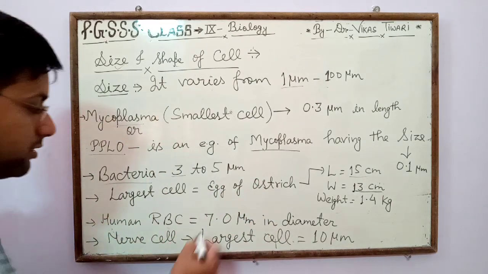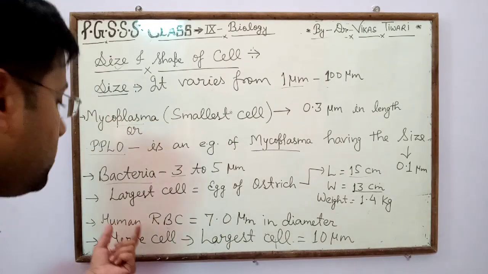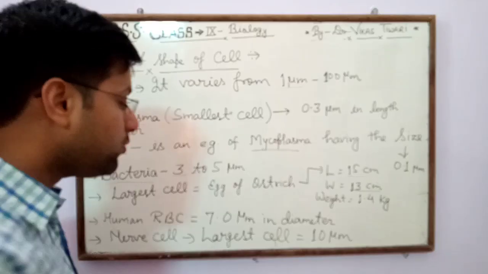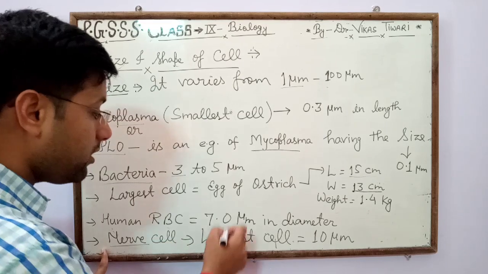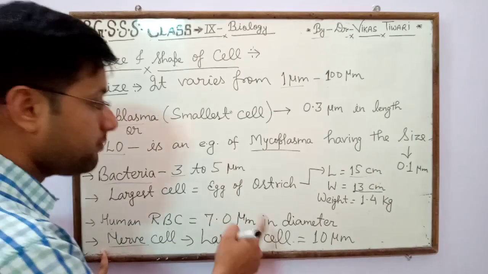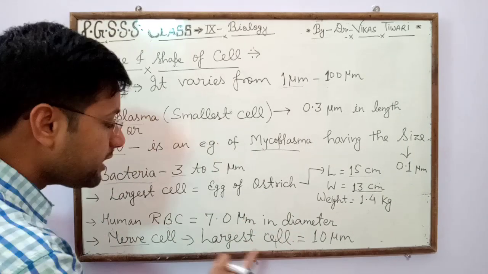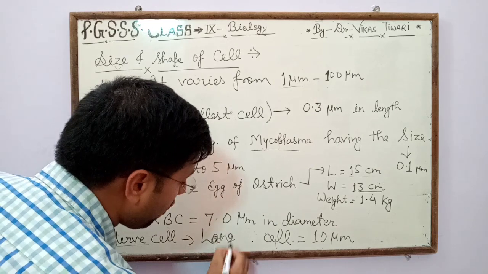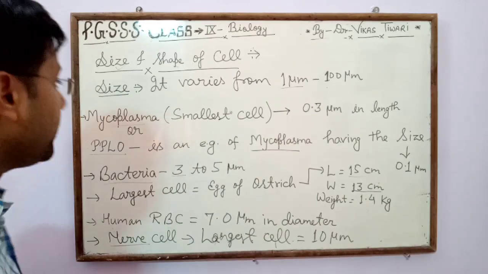Human RBC is 7.0 micrometer in diameter, meaning the size of human red blood cells is 7.0 micrometer in diameter, while the nerve cell is the longest cell, and its size is 10 micrometer.